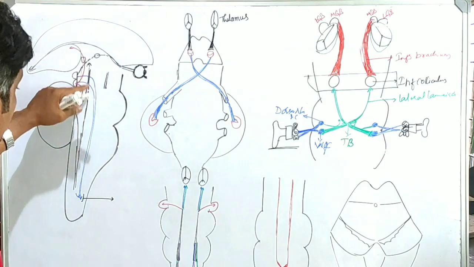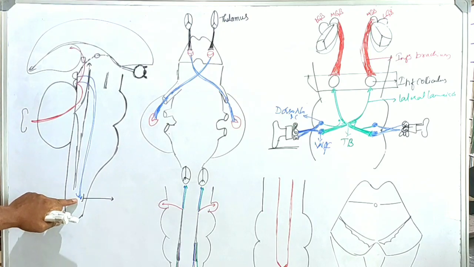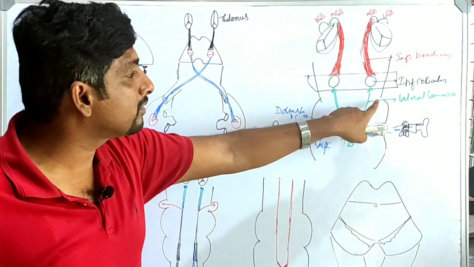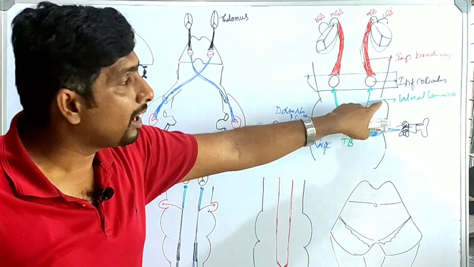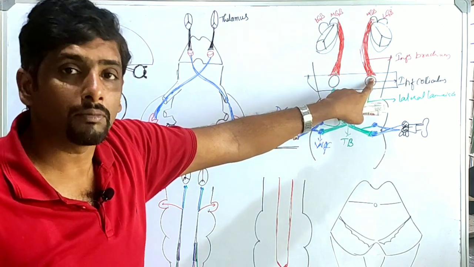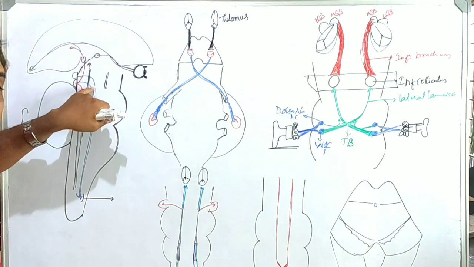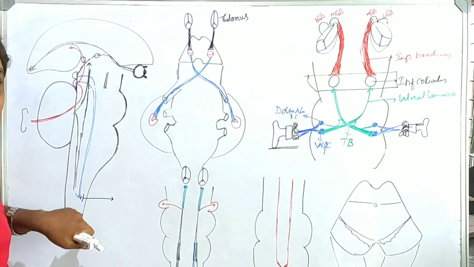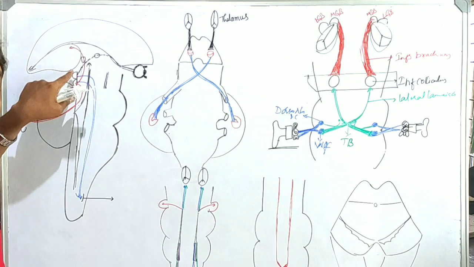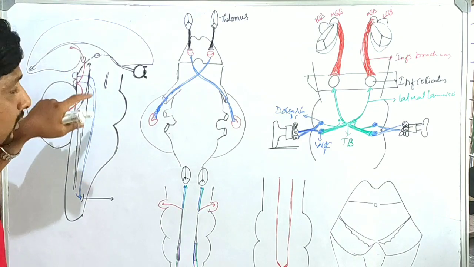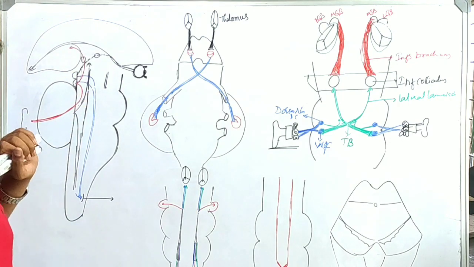So this is the tectospinal tract here. Okay. So when we have the lateral lemniscus up to the lower level of the midbrain, and we have this one here, there is a tectospinal tract having the fibers from the superior and inferior colliculus to the spinal cord.